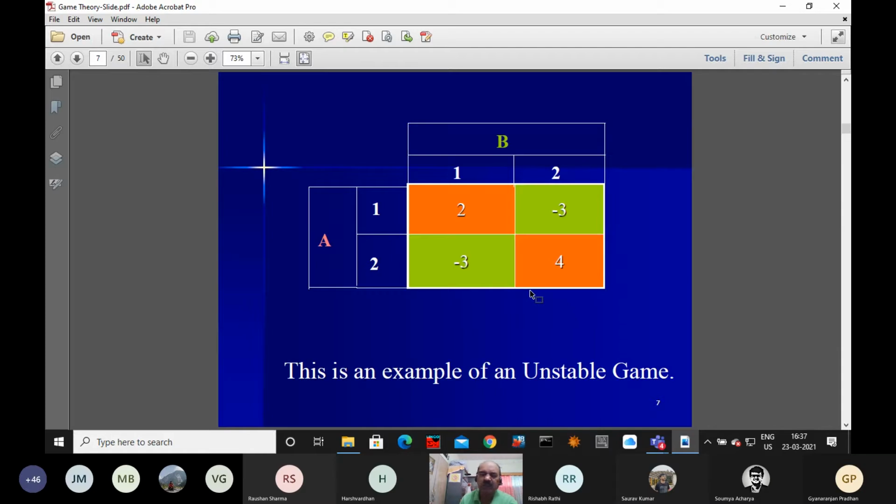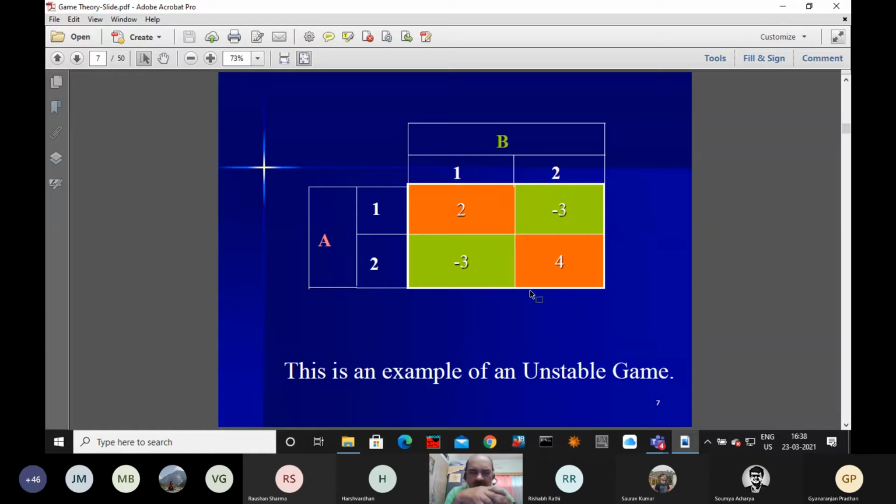Why? Because if you are simply saying the game is stable, not unstable, then either one row or one column remains, because we can dominate using the method of dominance. You can delete one row or one column, so as a result there will be only one element. But here the game is unstable and it's 2 by 2, then both have to satisfy the equality, the equilibrium condition.